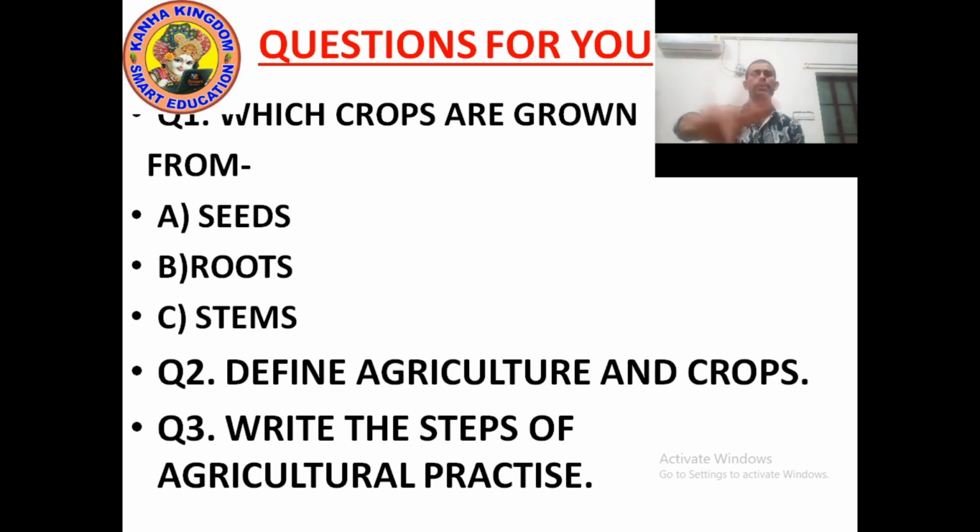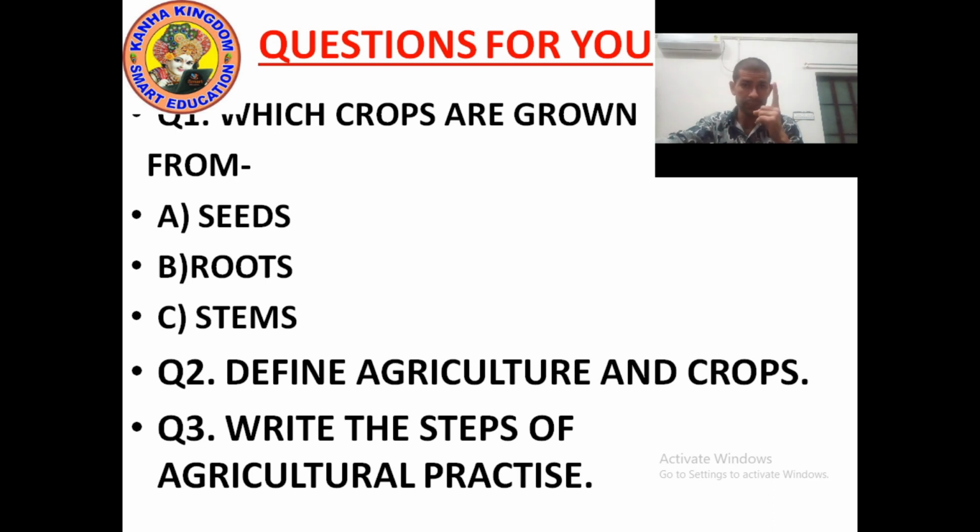Now, question number 3: write the steps of agricultural practice. There are a few stages of agricultural practice. Which is the first stage? The first stage is preparation of soil. At first the soil is prepared. Then manure and fertilizer are added. Then we add seed, which means putting the seed, called sowing.